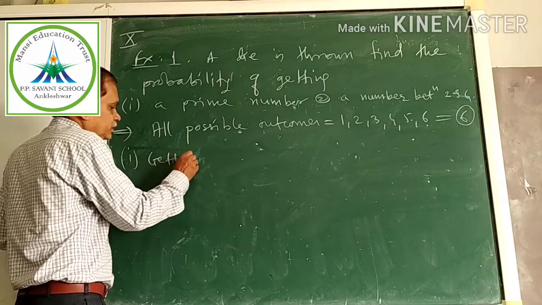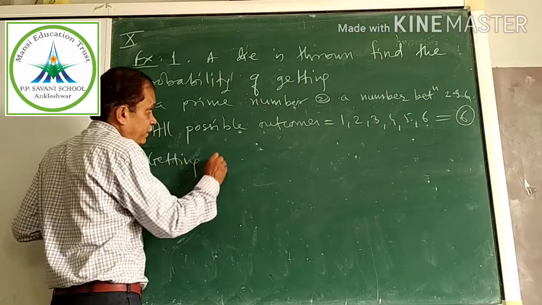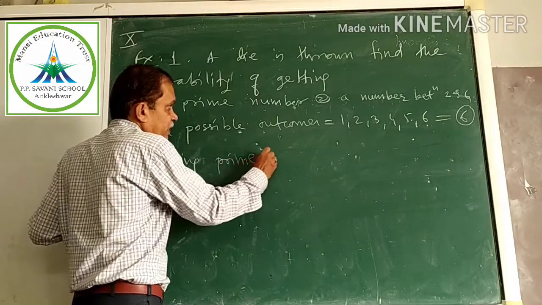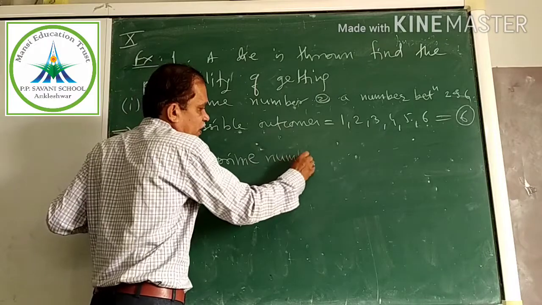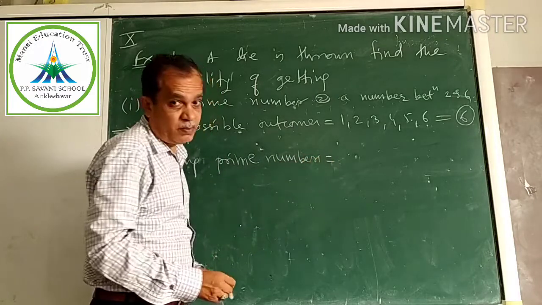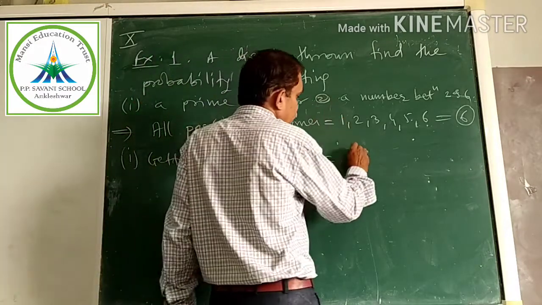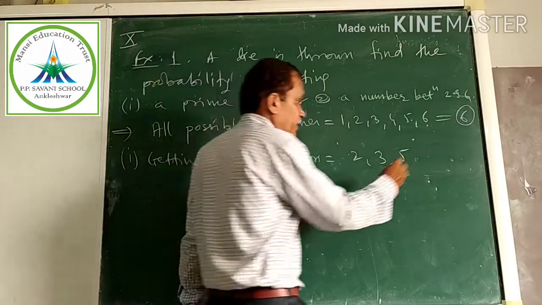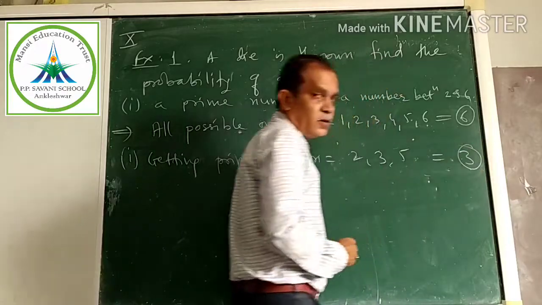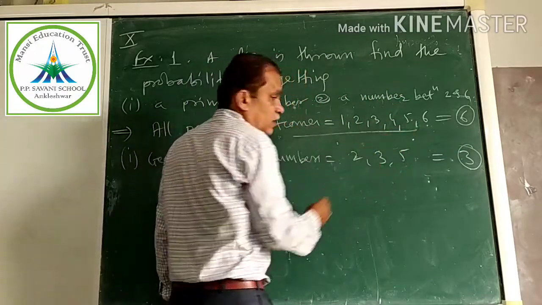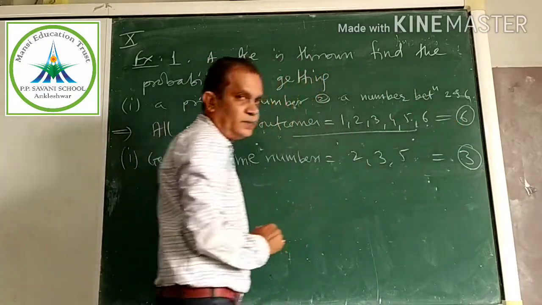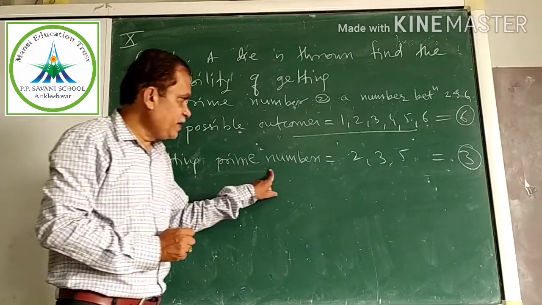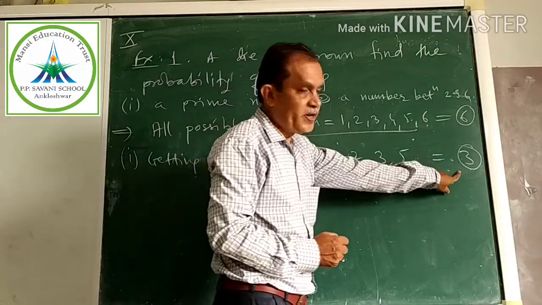Getting a prime number. What are prime numbers? Very good. You know them: 2, 3, 5. How many are they? 3. Write all of them and count how many.